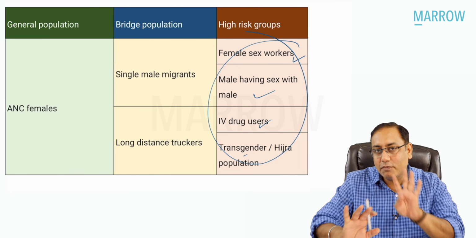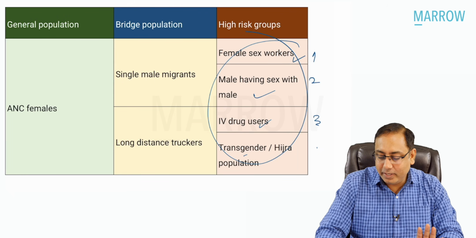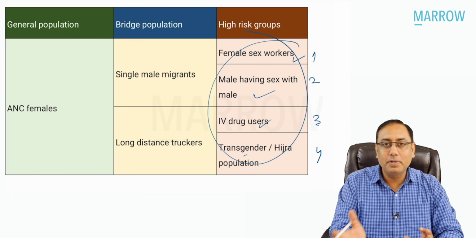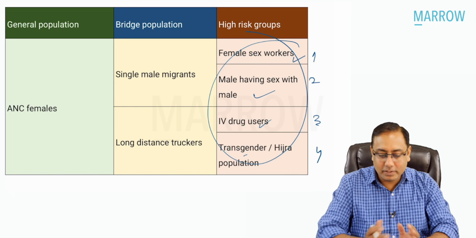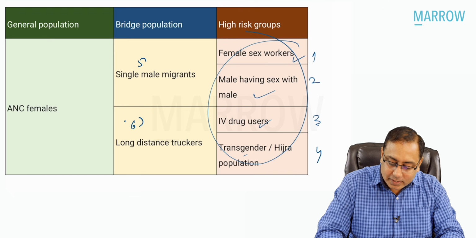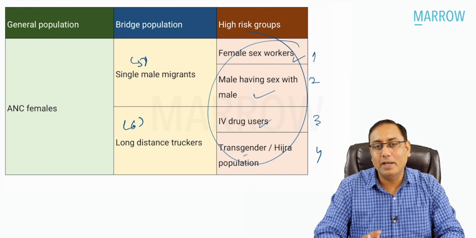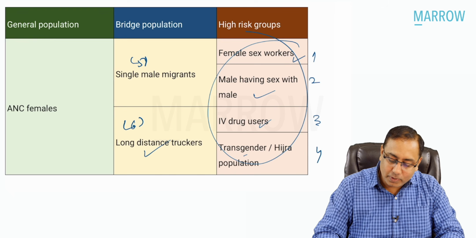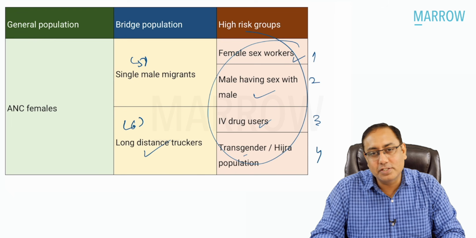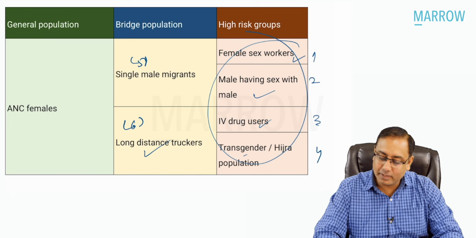So there are 4 high-risk groups, 1, 2, 3, and 4. The bridge populations are those who transfer the infection from one point to another, which includes the 5th and 6th: single male migrant laborers and long-distance truckers. Very frequently the MCQ asks that long-distance truckers are not part of the high-risk groups, and this is what this MCQ is also.